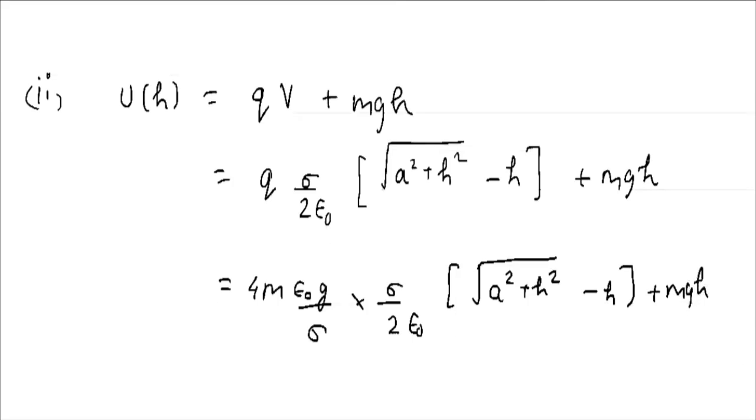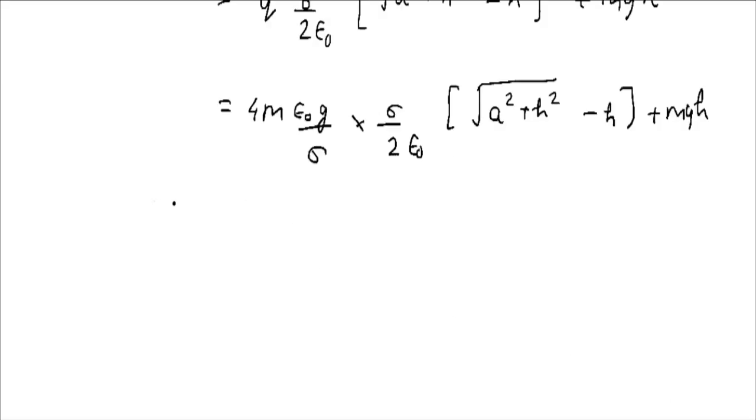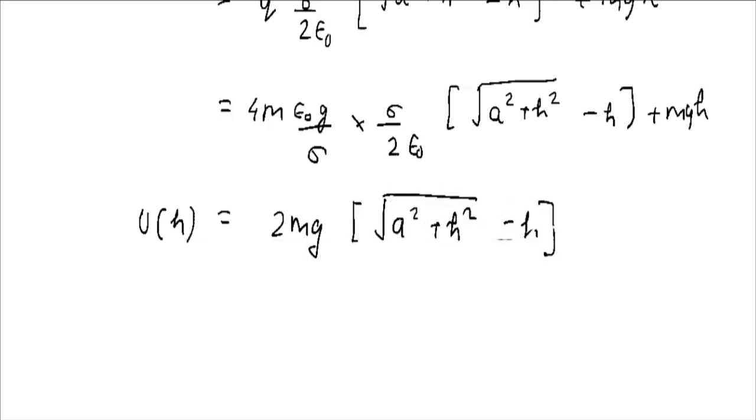So what are the remaining terms? Let us rewrite this portion, u of h. Now it is just a manipulation. This epsilon would get cancelled, sigma would get cancelled, and it would be just 2 mg, and then the bracket term: square root of a square plus h square, minus h, plus mgh. Now we can do a further replacement.